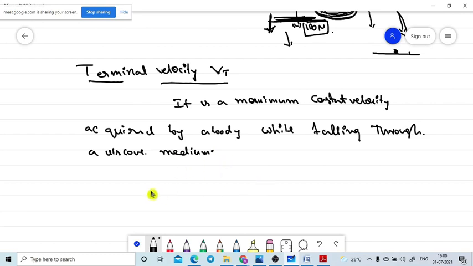Generalized, we are taking a viscous fluid or medium. So our goal is to find out this value.